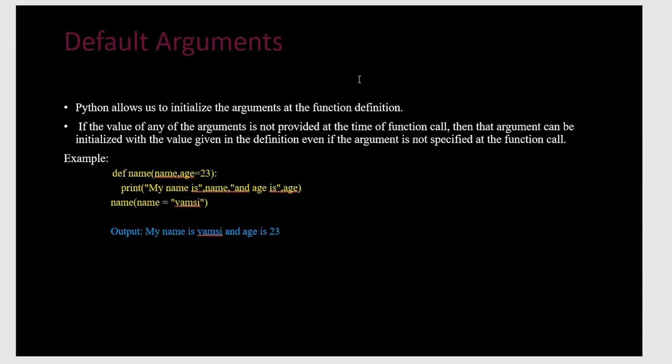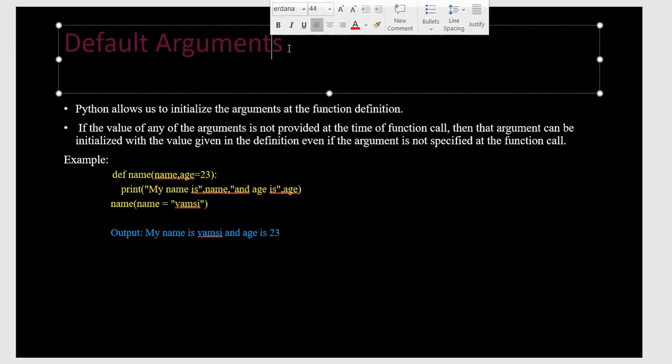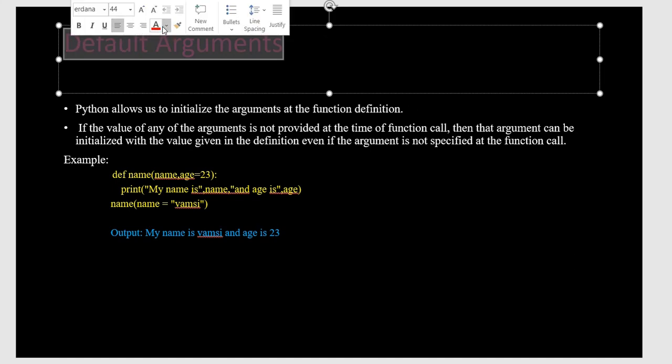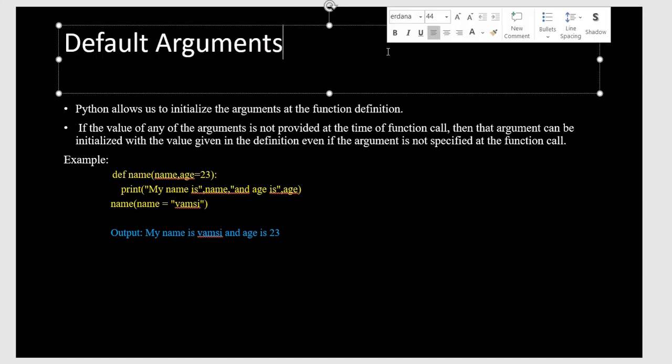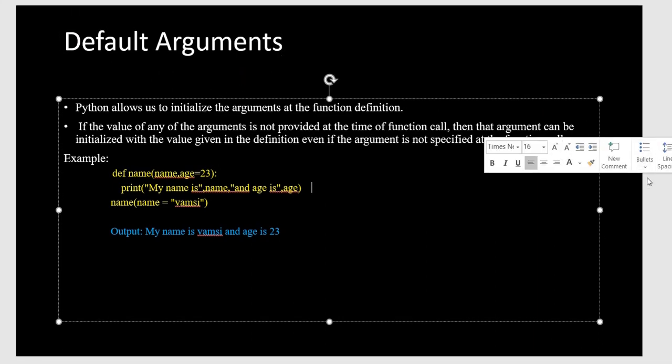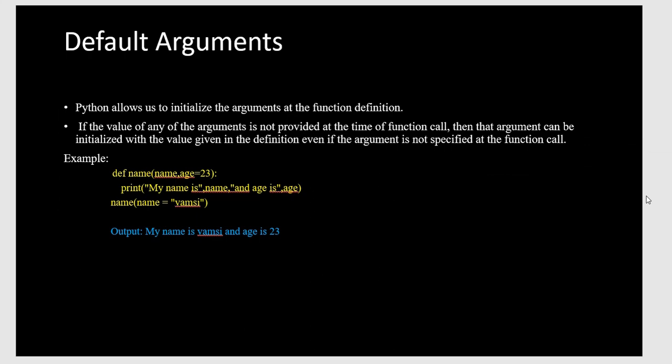Okay, and the next one is default argument. So what is actually a default argument? Python allows us to initialize arguments in the function definition, so it is a default argument. If the value of any argument is not provided at the time of the function call, then that argument is initialized with the value given in the definition. If you forget to specify an argument in the call, the default will be used. For the example, you can understand.